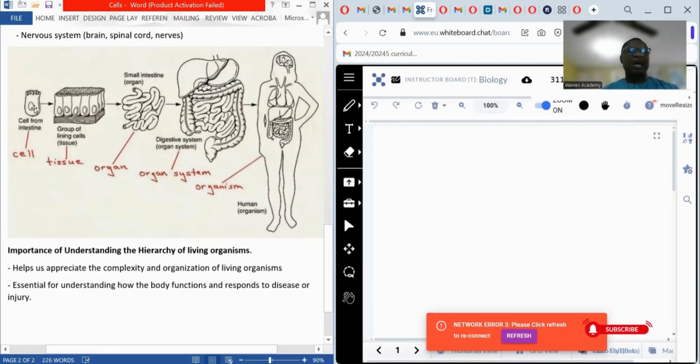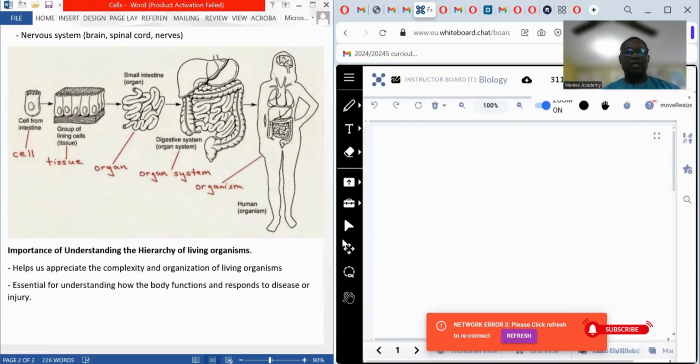So the villi is an example of a cell. Now, the cells that line up the walls of the small intestine is an example of a tissue, while the tissue aggregates to form the organ small intestine. Small intestine is found in the digestive system. So you can see from cell to tissue to organ to system. And the system makes up the body of multicellular organism.